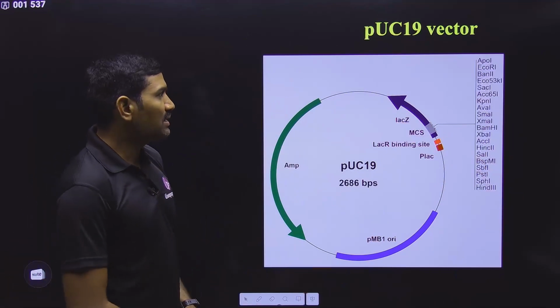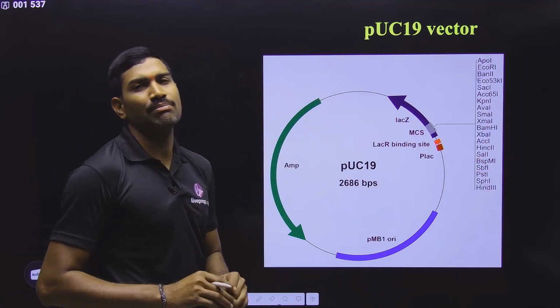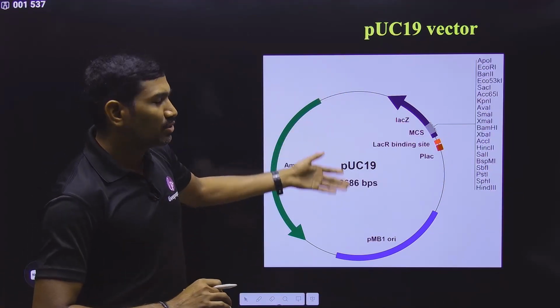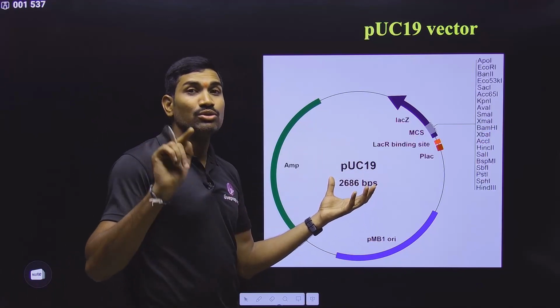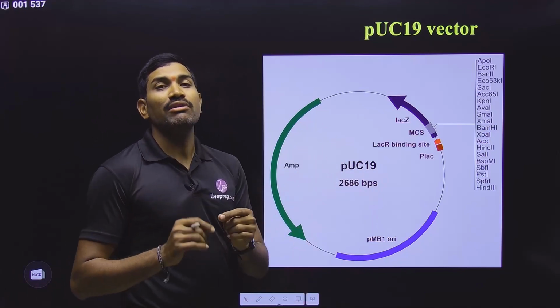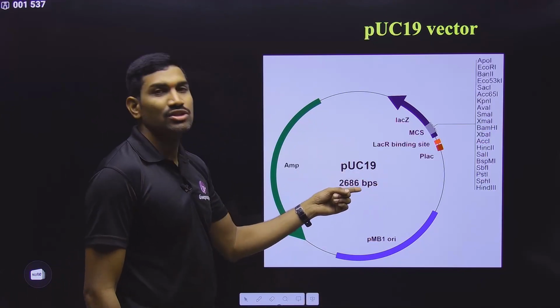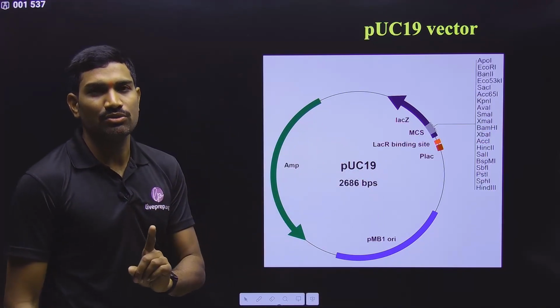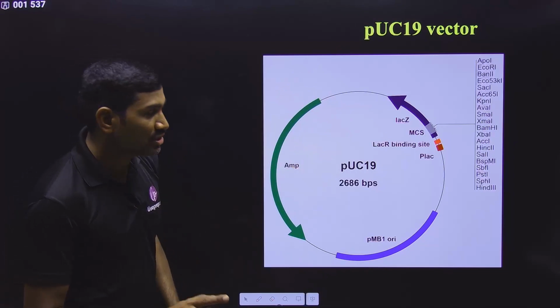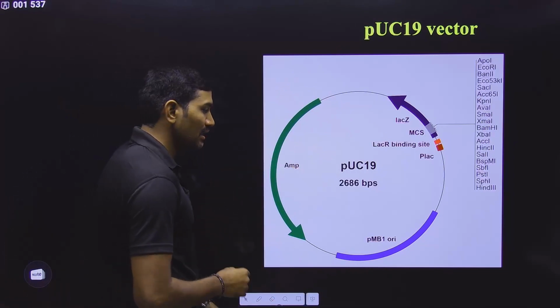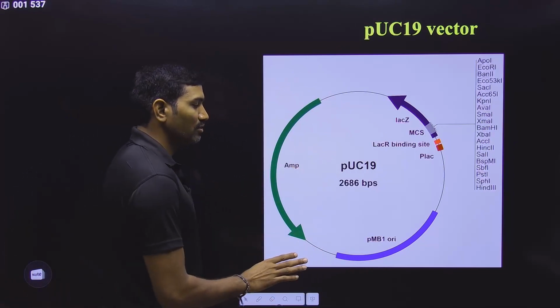Vector information is completed. Next one is the pUC19 or pUC18 vector. You can use either here, but this name was not mentioned in NCERT. But you should remember it, because blue and white colony screening is based on this one only. That is not based on pBR322. Blue and white colony screening is based on pUC18 or pUC19, and here also it has an origin of replication.